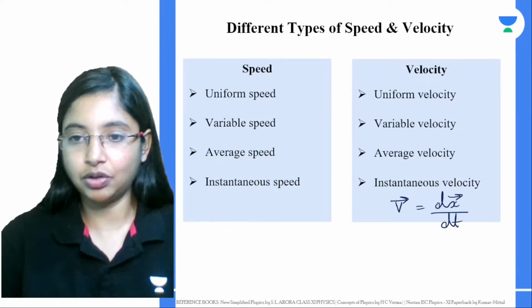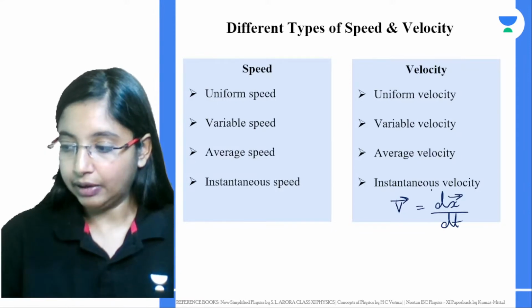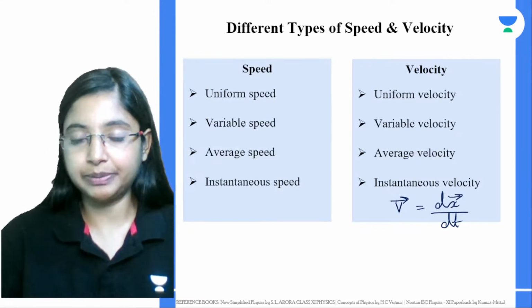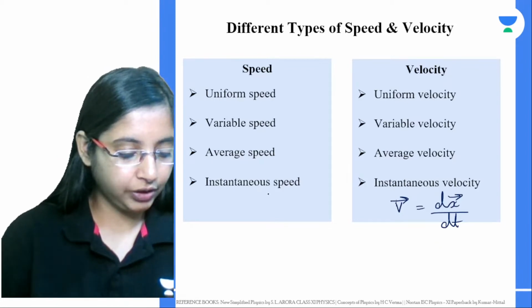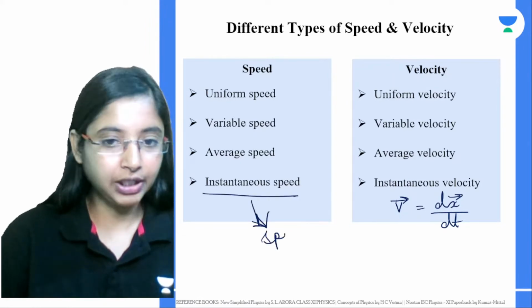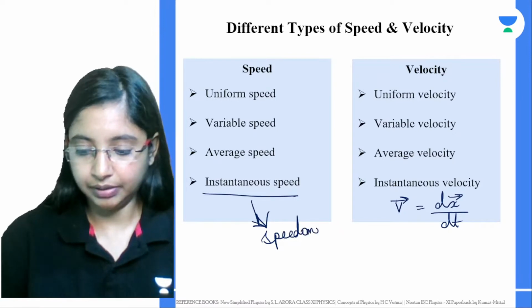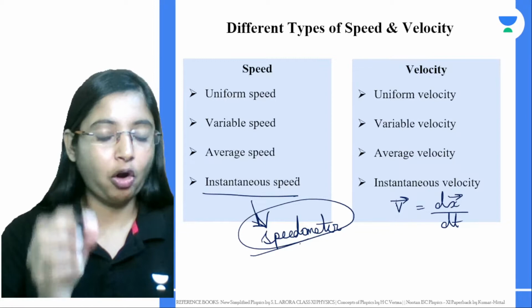This is the first order derivative: velocity in this case is the first order derivative of displacement x with time. Akshay has said the speedometer of a car is an example of instantaneous speed. The speedometer of your car actually gives you the instantaneous speed at all points in your journey.